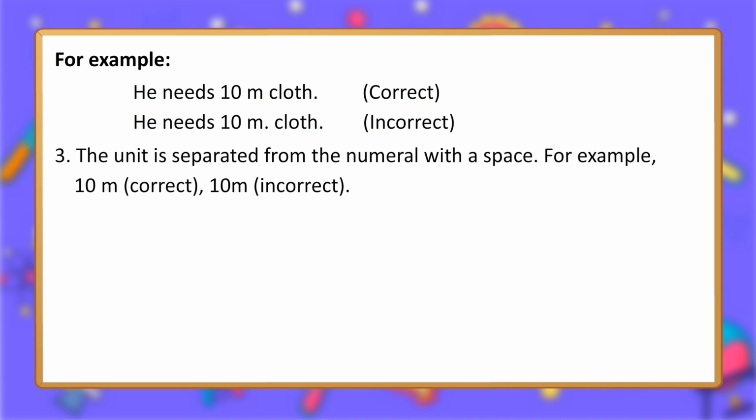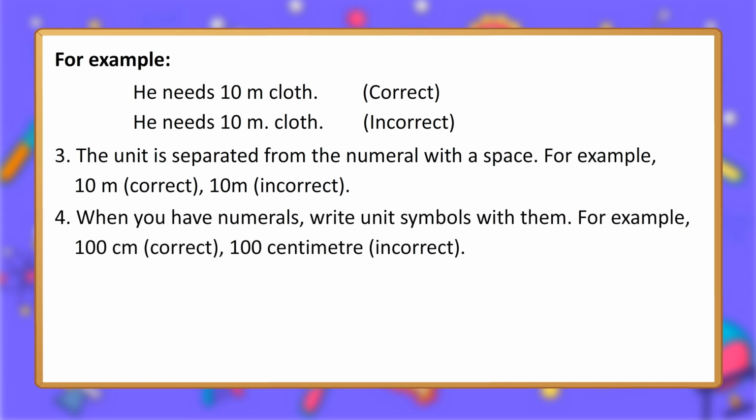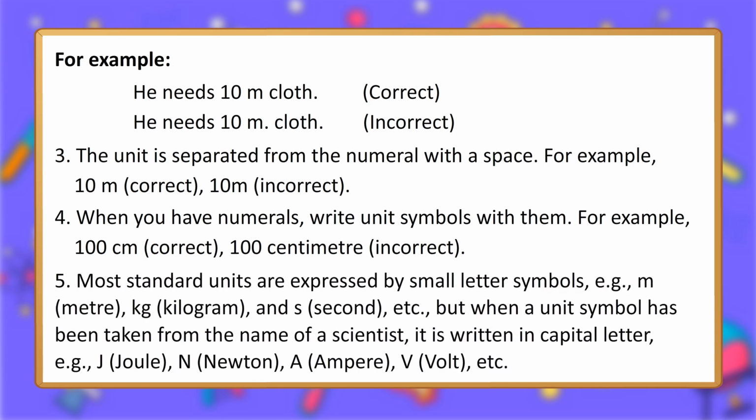3. The unit is separated from the numeral with a space. For example, 10 m, correct, 10m, incorrect. 4. When you have numerals, write unit symbols with them. For example, 100 cm, correct, 100 centimeter, incorrect. 5. Most standard units are expressed by small letter symbols. For example, m, meter, kg, kilogram, and s, second, etc. But when a unit symbol has been taken from the name of a scientist, it is written in capital letter.